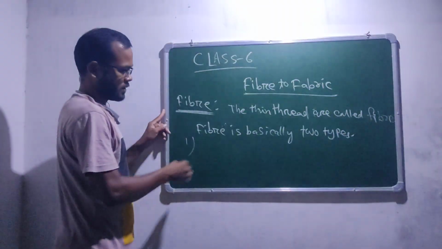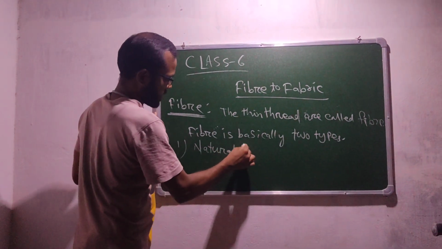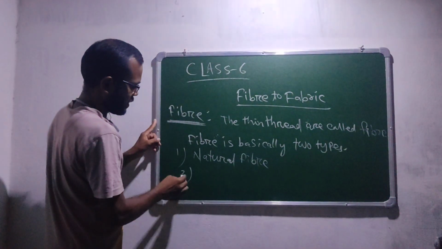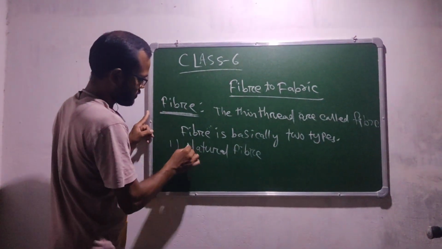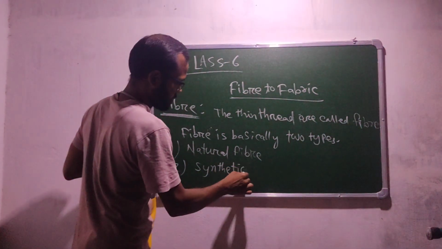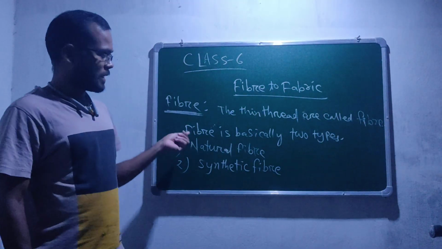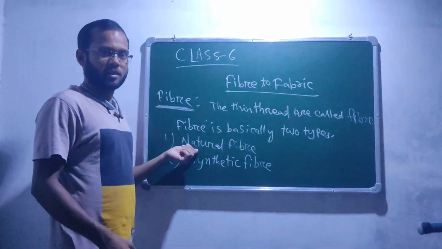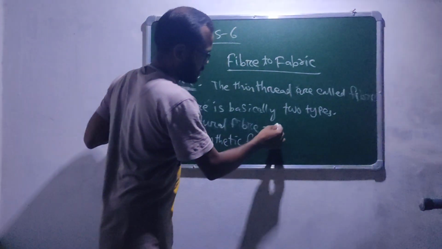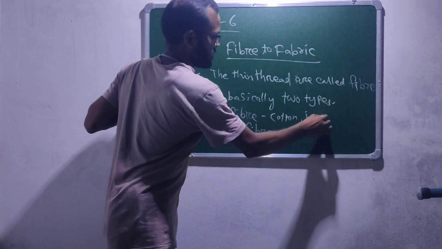The first one is natural fiber, and the second one is synthetic fiber. Natural fiber is obtained from nature, like plant fiber such as cotton, jute, linen.